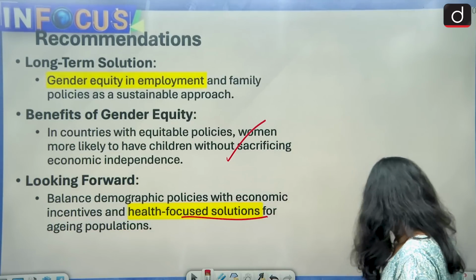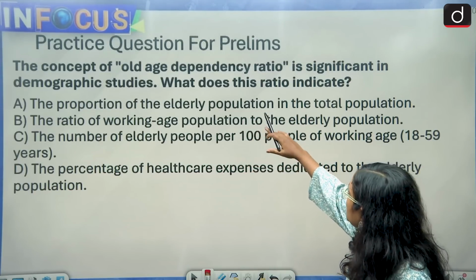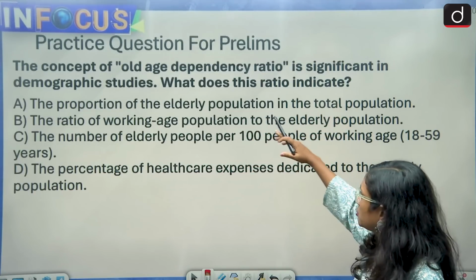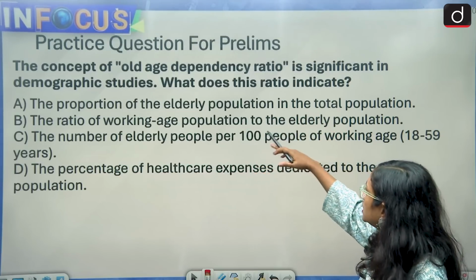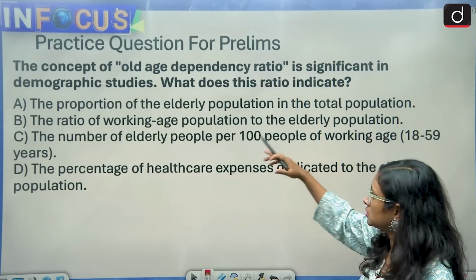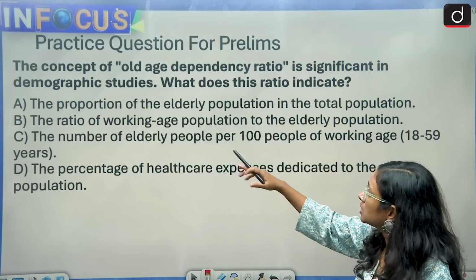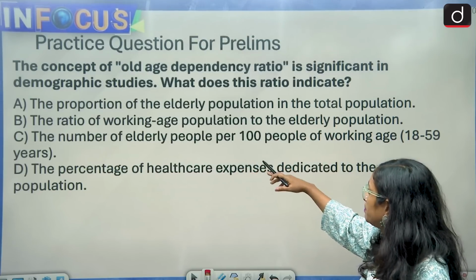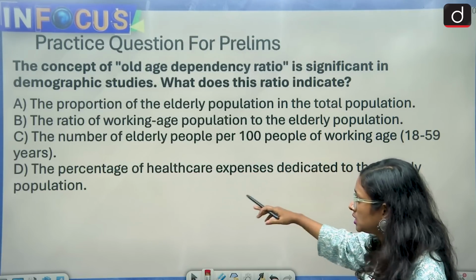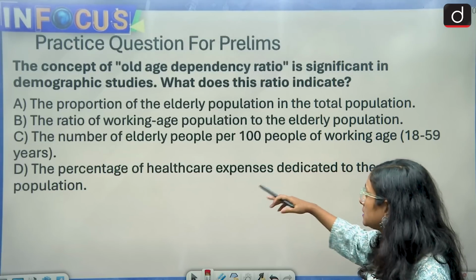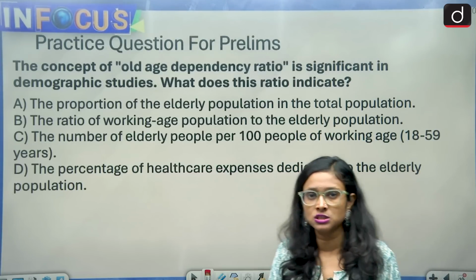Now we come to the question part. The question is: the concept of old age dependency ratio is significant in demographic study. What does this ratio indicate? The proportion of elderly population in the total population, the ratio of working age population to the elderly population, the number of elderly people per 100 people of working age 18 to 59 years, or the percentage of healthcare expenses dedicated to the elderly population. So this is a very easy one.